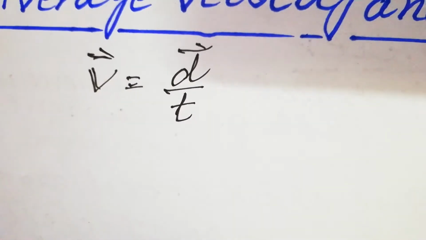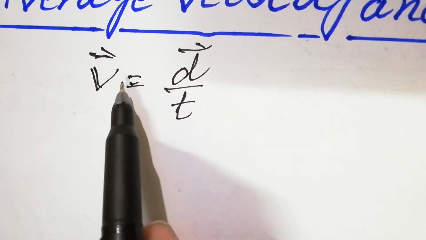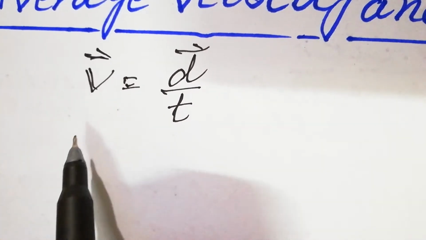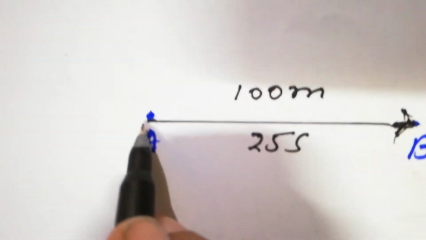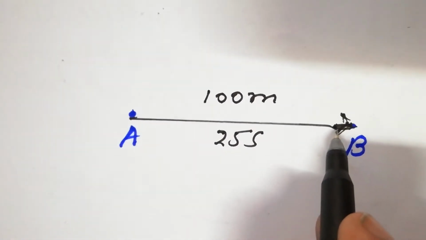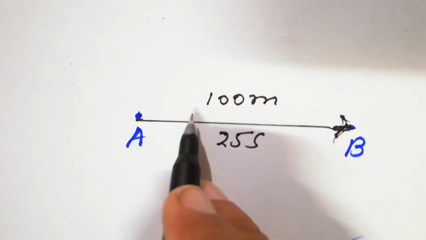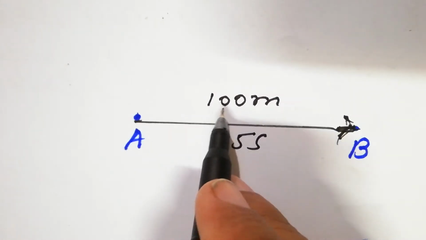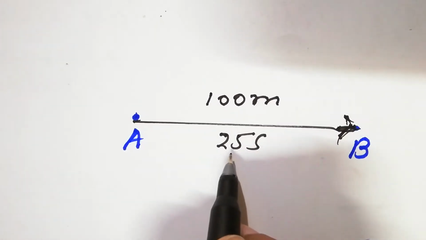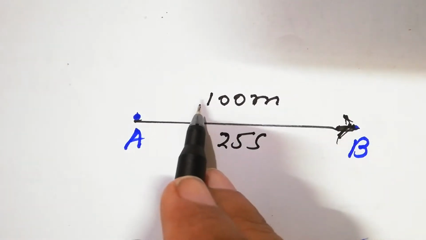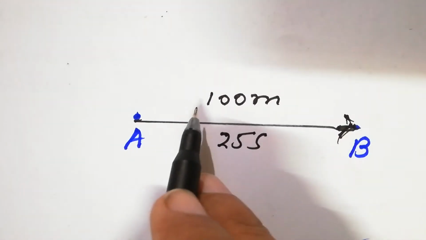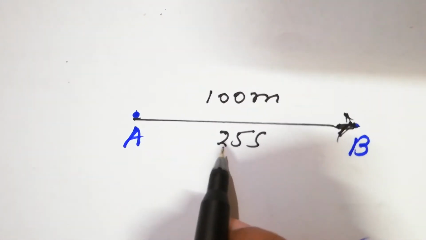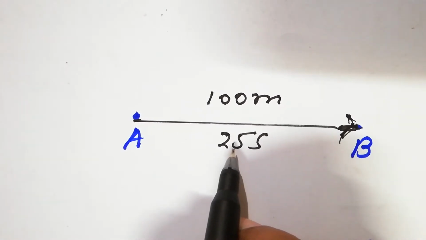Students, when we are discussing the velocity, actually we are discussing the average velocity. Look at the example here. Let's suppose the body is at point A and it goes to point B in that direction. The distance covered here is 100 meter in time 25 seconds. So the displacement is 100 meter in that direction. Time is 25 seconds.